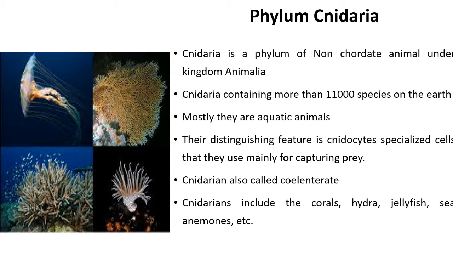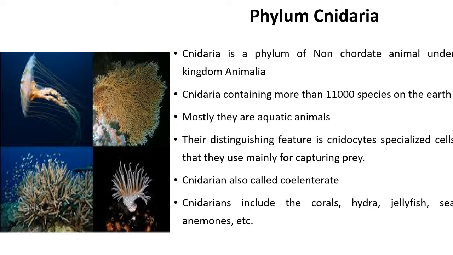The distinguishing feature of cnidarian animals is the presence of a special type of cells called neurocytes. So these neurocyte cells help them for capturing prey as well as offense and defense mechanism from their enemy. So the speciality of cnidarian animals is the presence of special neurocyte cells.